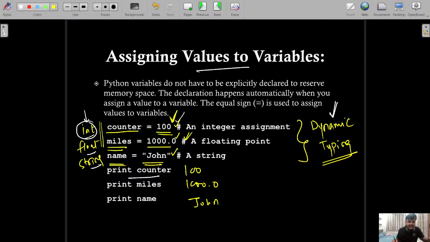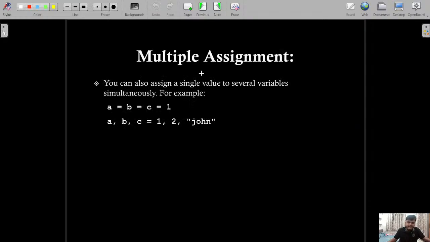This is called dynamic typing. Again repeating, an important concept of Python. Now multiple assignment. Python is very, very interesting from many points of view. These are only a few of the points we are discussing here as a basic knowledge of the Python programming environment, right? But there are multiple things like that. So by the completion of the language, you are going to have a lot of points which make this particular language interesting, easy to learn, and make you eager to work in this particular environment, right?